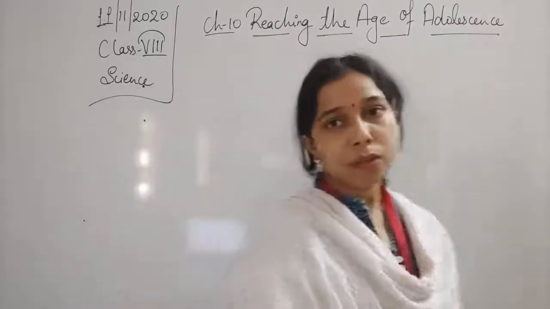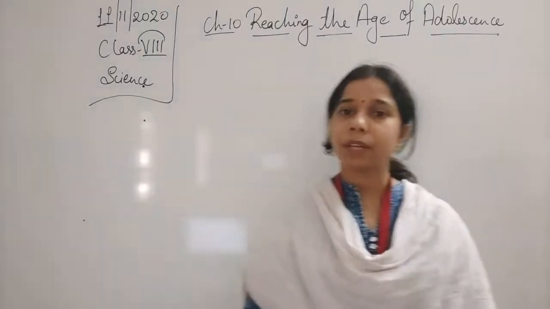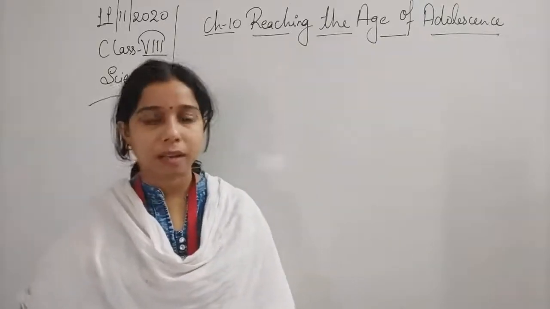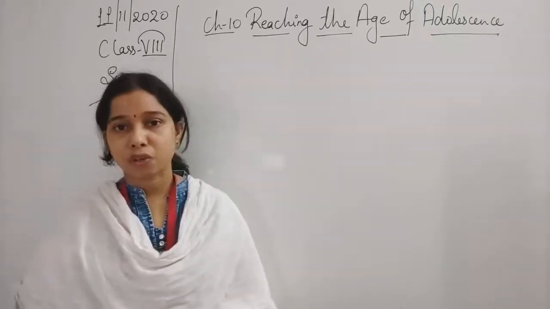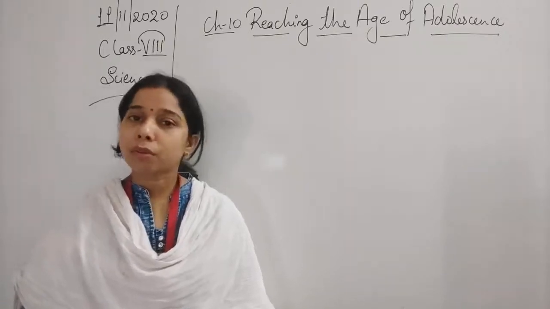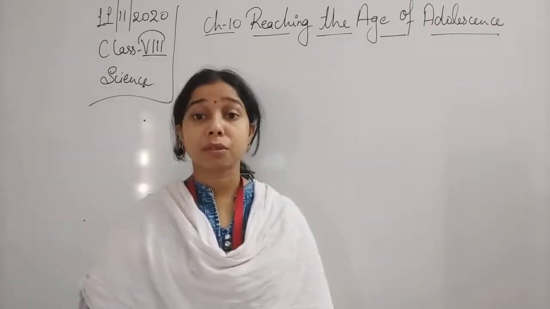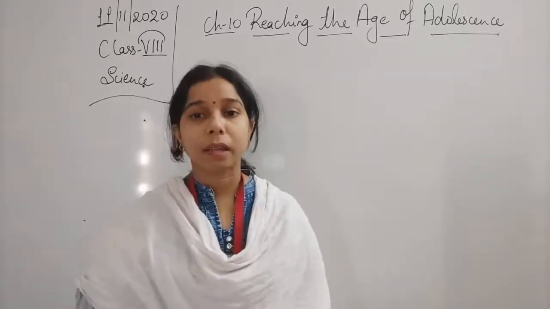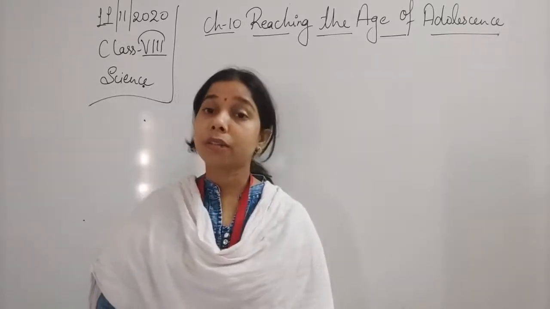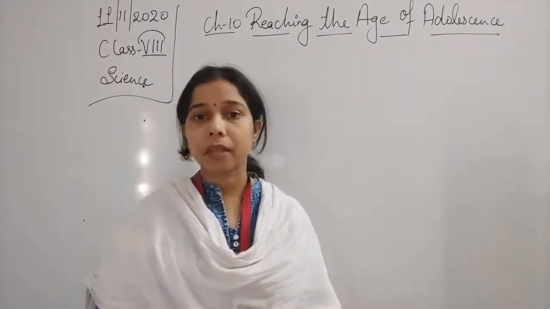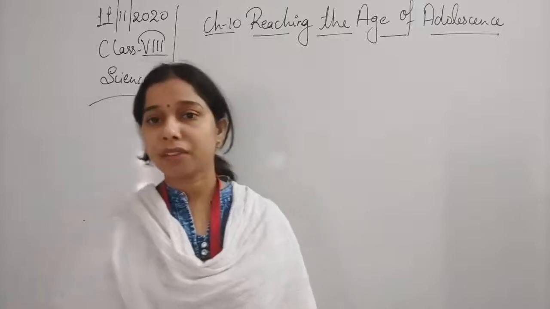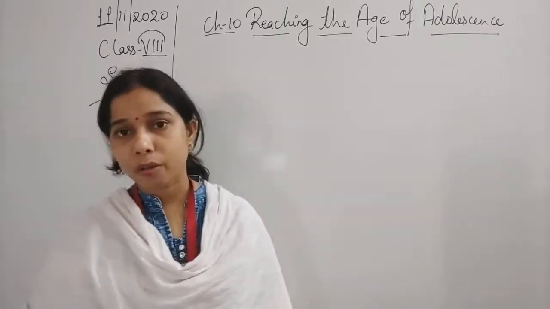Hello students. In the previous class we were discussing the question answers of chapter 9, that is reproduction. In that, we discussed the question answers related to what is sexual reproduction, what is asexual reproduction, and what are the different modes or methods of asexual reproduction, which include binary fission and budding also.